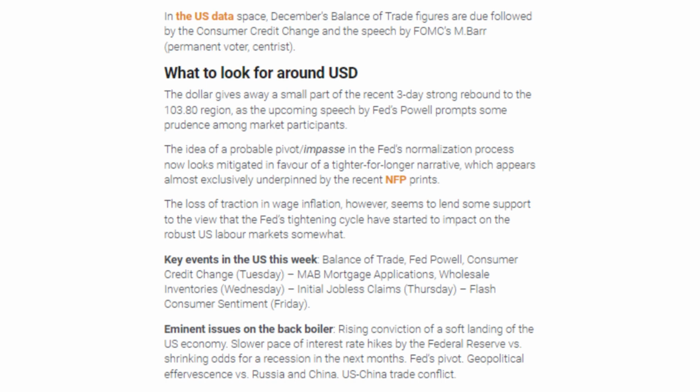Eminent issues on the back burner: rising conviction of a soft landing of the U.S. economy. Slower pace of interest rate hikes by the Federal Reserve versus shrinking odds for a recession in the next months. Fed's pivot. Geopolitical effervescence versus Russia and China. U.S.-China trade conflict.